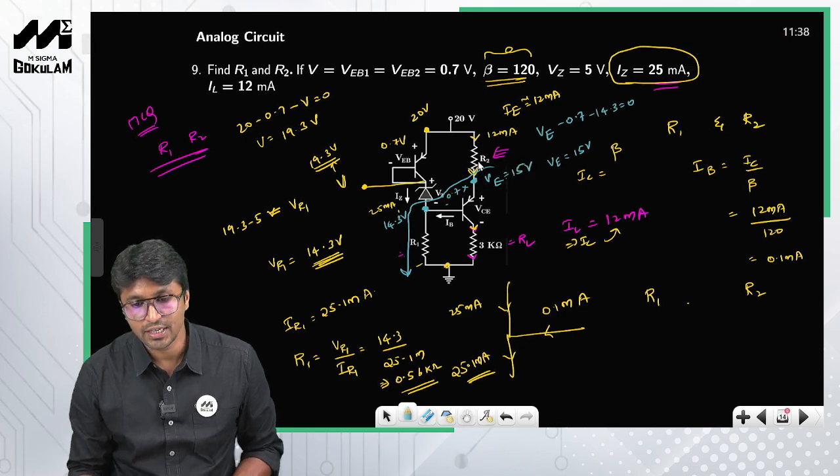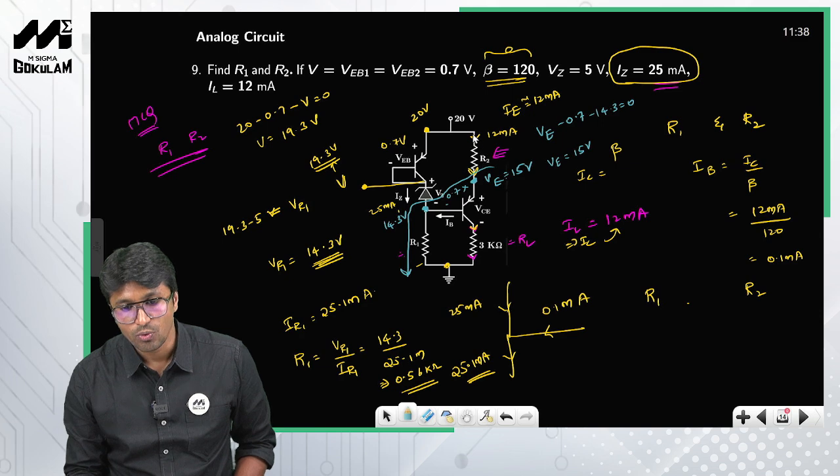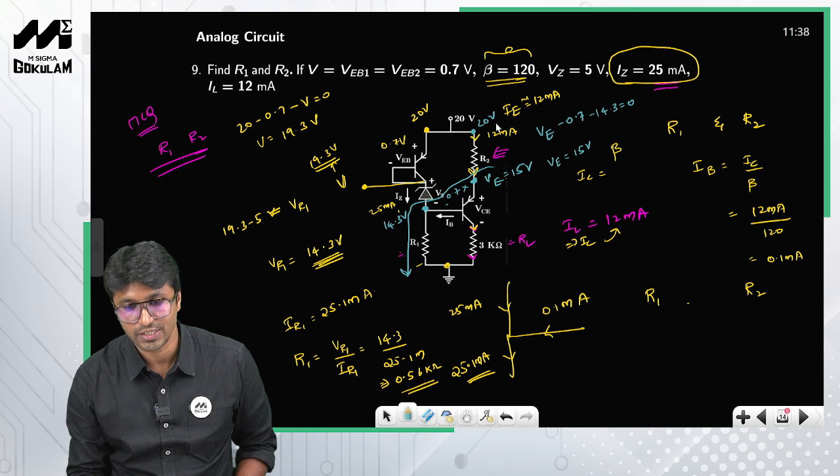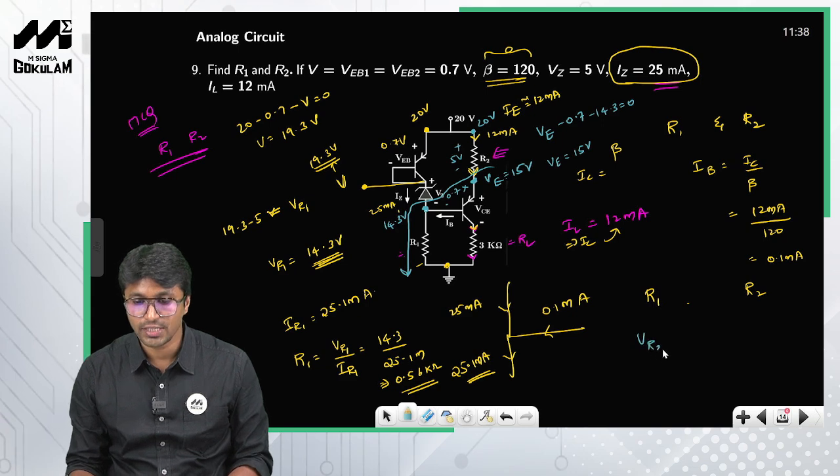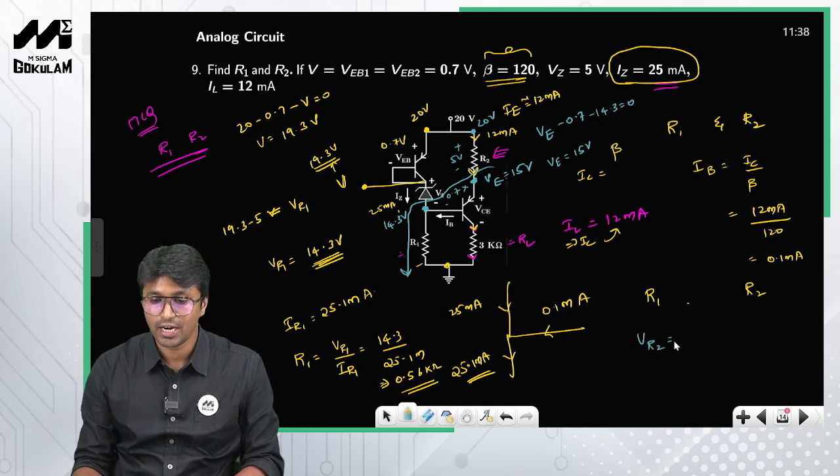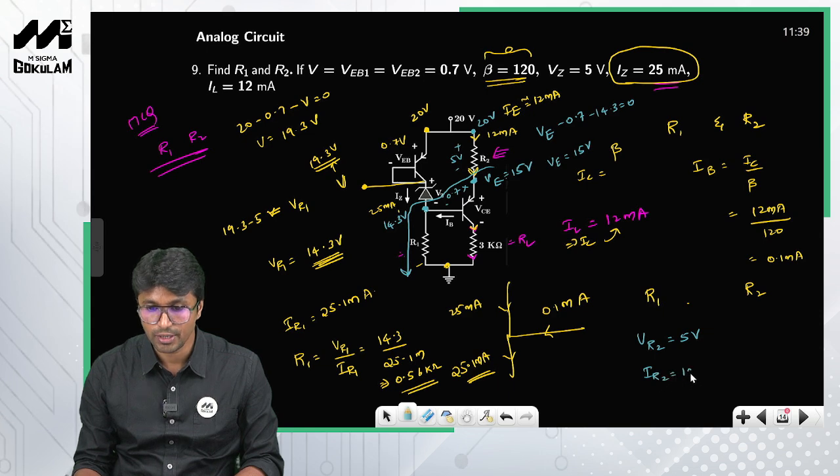So look at both ends of R2. At one node the voltage is 20 volts, at the other node the voltage is 15 volts. So the potential difference is 20 minus 15, which is 5 volts, right? So the voltage across resistor R2 is 5 volts, and the current through the resistor R2 is 12 milliamperes. So all you need to do is get the ratio to find the value of R2.